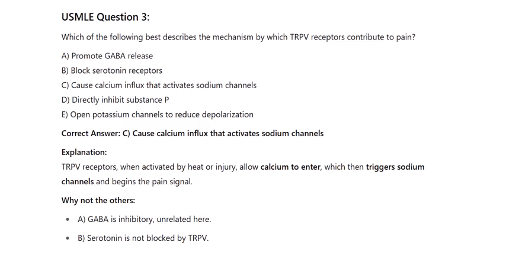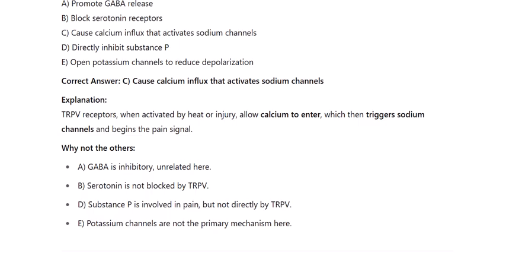Explanation: TRPV receptors, when activated by heat or injury, allow calcium to enter, which then triggers sodium channels and begins the pain signal. Why not the others? A. GABA is inhibitory, unrelated here. B. Serotonin is not blocked by TRPV. D. Substance P is involved in pain but not directly by TRPV. E. Potassium channels are not the primary mechanism here.